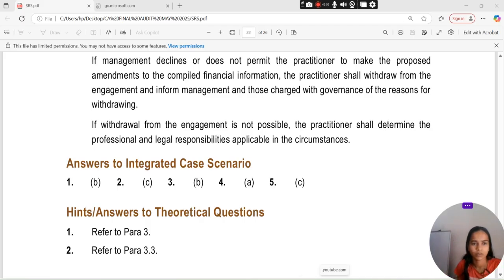Answer to the integrated scenario. First card is B. Second card is C. Third card is B. Fourth card is A. Fifth card is C.